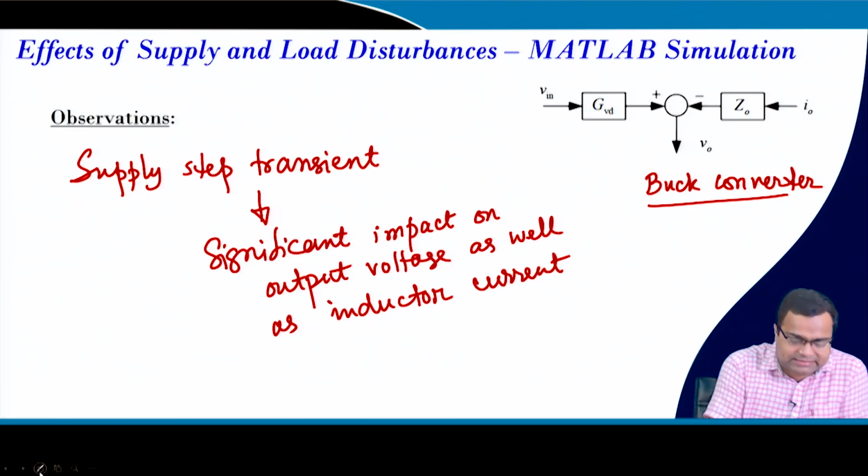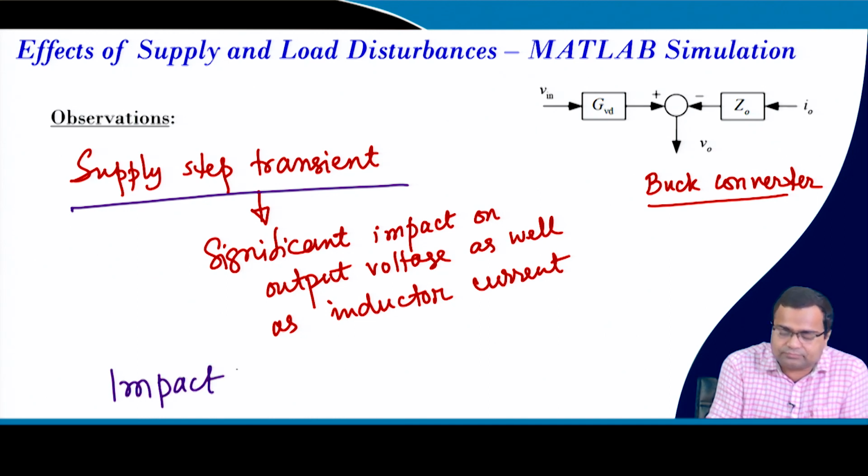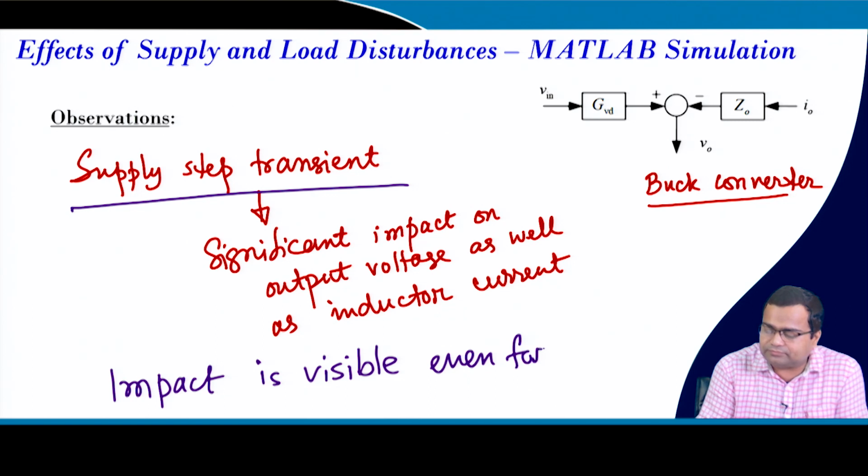So we can come to this conclusion: even for a step transient, the impact is visible even for sinusoidal excitation.